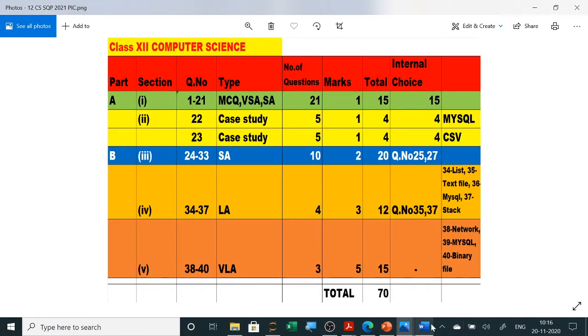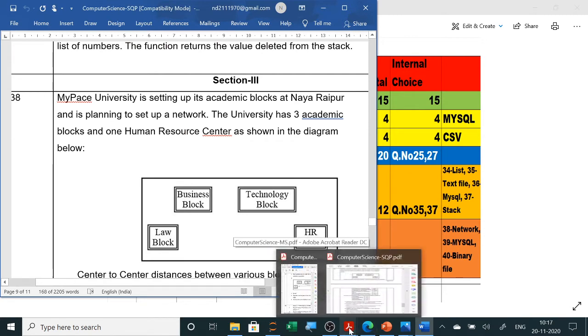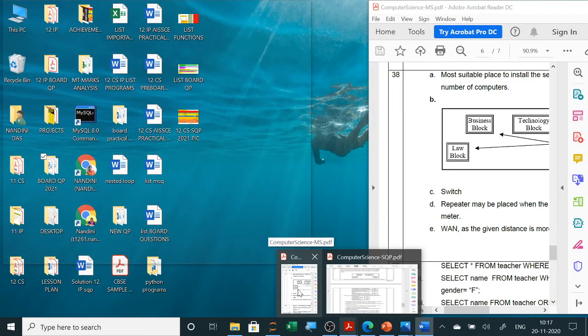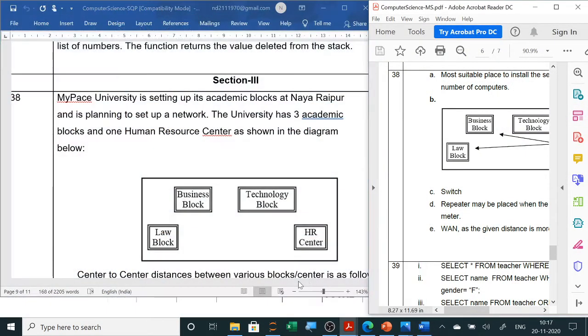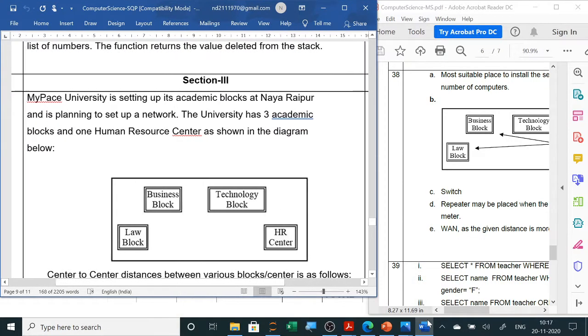So in this last section, you are having the questions. Already these questions have been given by CBSE and the answers also are given. So you can see here the answers. Now, the first question of section B, section 3, that is the last section. These 38, 39, 40, you can see here all these are 5 marks questions.